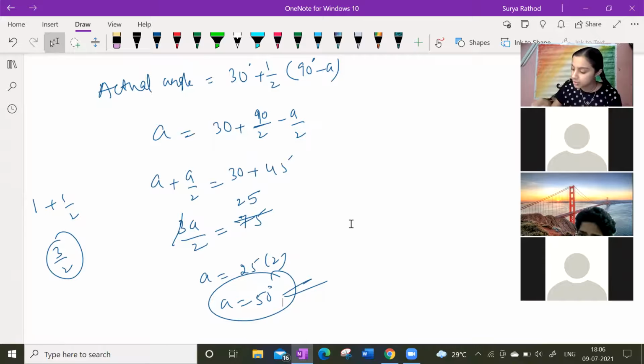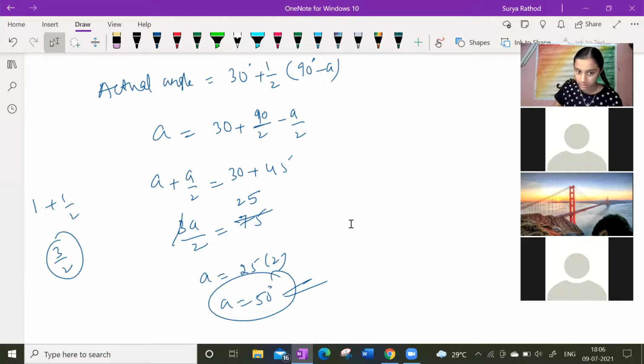Can you please do the 10.1 exercise, the 13th question? Okay, tell me the question. Which book are you talking about? R.D. Sharma, sir, the latest. R.D. Sharma 10.1.